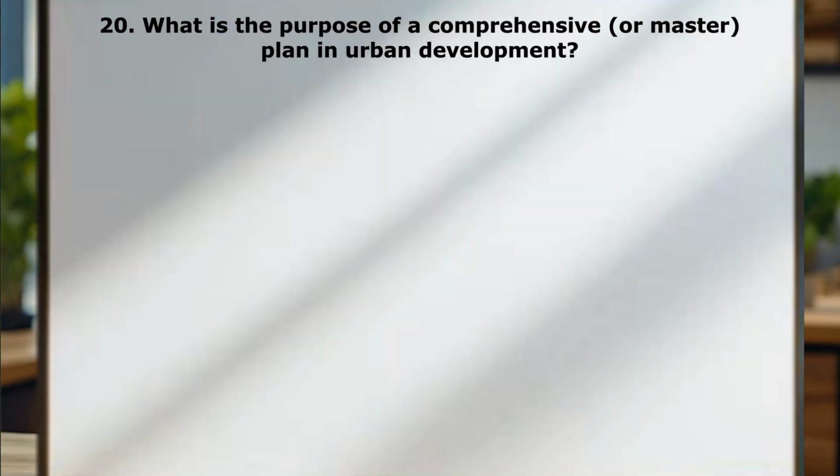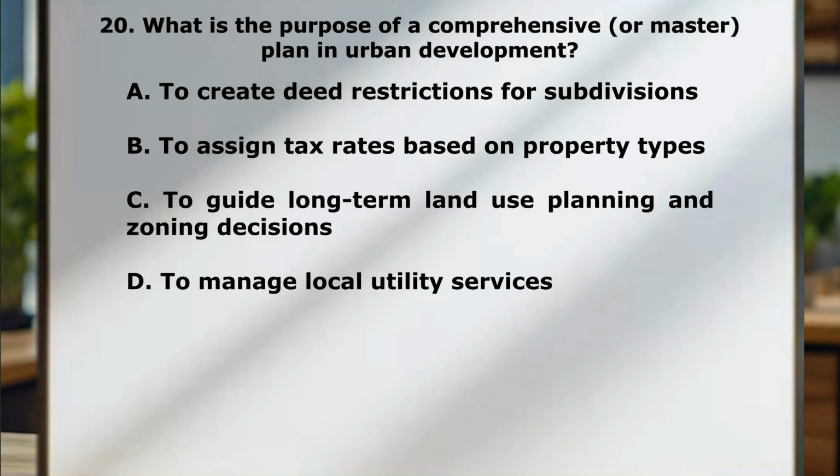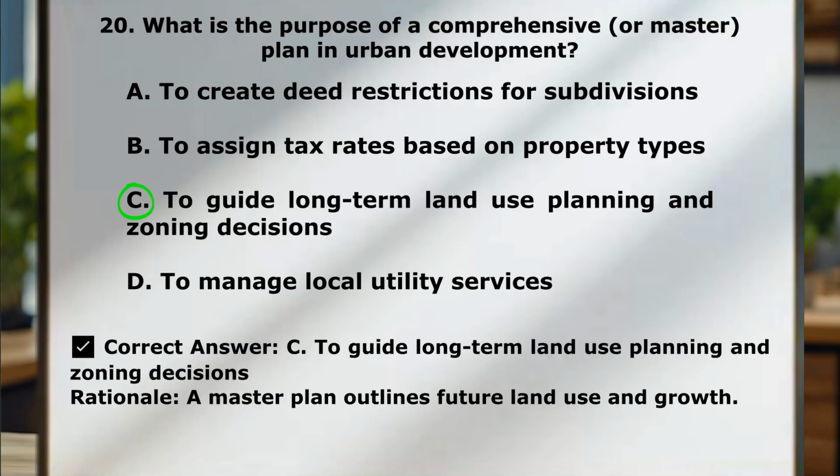Last question, question number 20. What is the purpose of a comprehensive or master plan in urban development? A, create deed restrictions for subdivisions. B, assign tax rates based on property types. C, to guide long-term land use planning and zoning decisions. D, to manage local utility services. Correct answer here is C, guide long-term land use planning and zoning decisions.